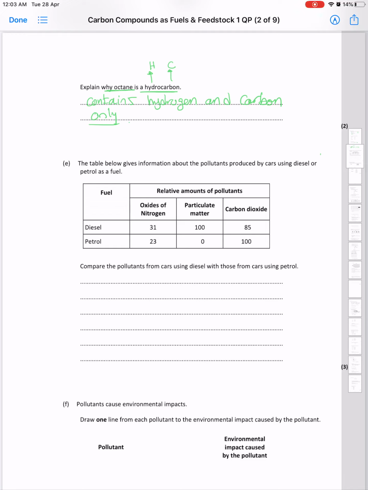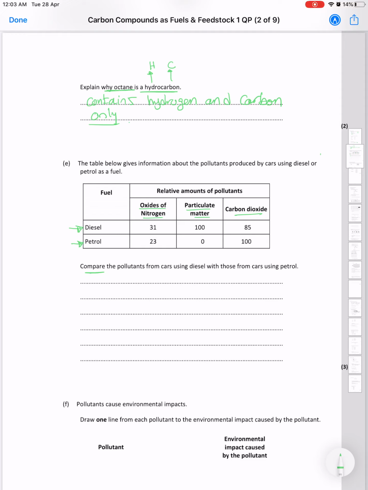This table gives information about the pollutants produced by cars using diesel or petrol as fuel. Here is when the car is using diesel, and the other one shows the information when the car is using petrol. Those are the amounts of pollutants released: oxides of nitrogen, particulate matter, and carbon dioxide. Compare the pollutants from a car using diesel with those from a car using petrol. It's a 3 marks question.